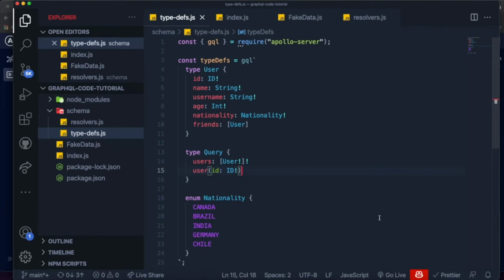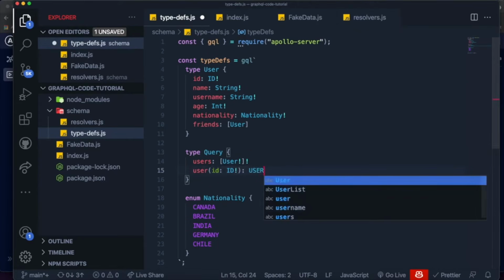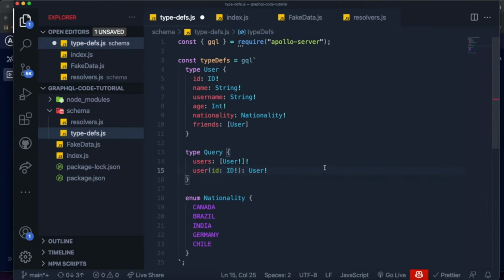But then we also need to specify what the return type for this is. And as you might imagine, it is just a single user like this. And we're also going to make it required because if you want to query a user, you should receive back a user. Now, the thing is, you don't need to make this required. Technically, it depends on how you want to handle your data. Because if someone passes an ID that isn't an ID of a user that is in your database or in your API, then this will break if it is required, because it will try to find a user that doesn't exist and it won't return a user.